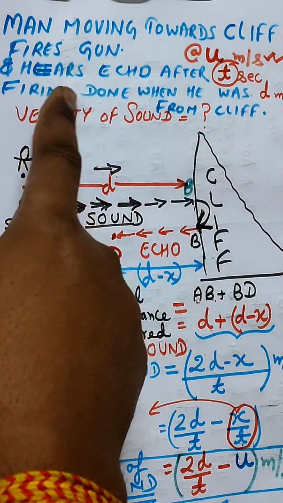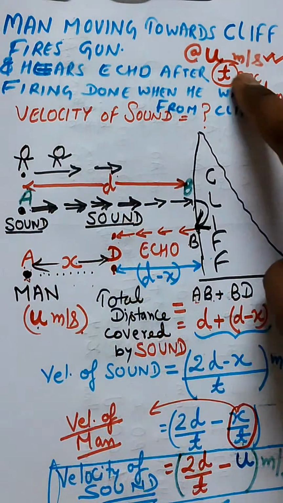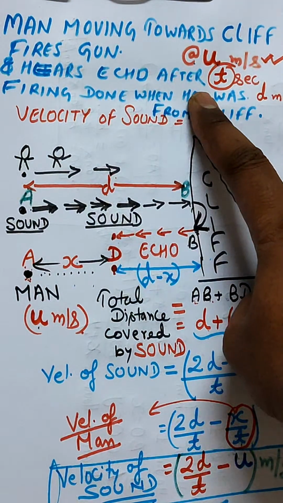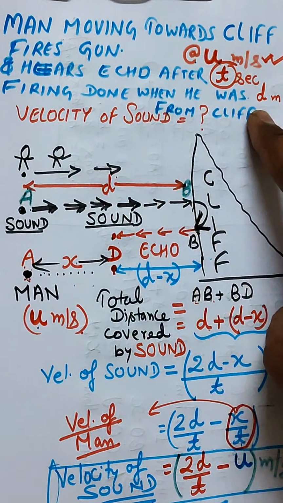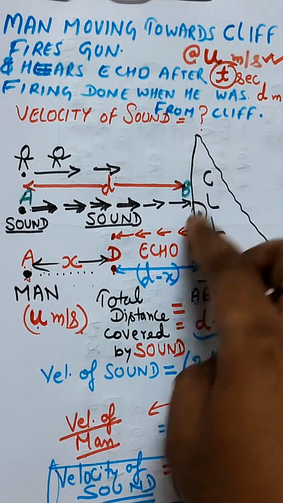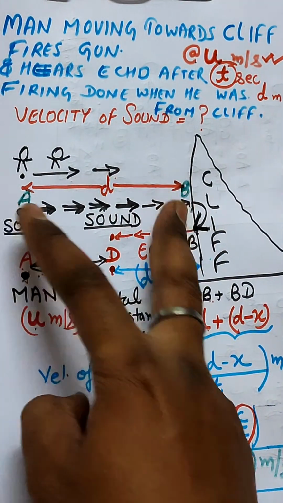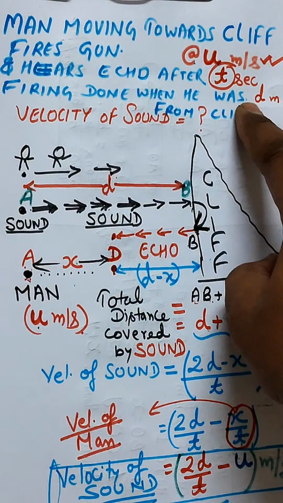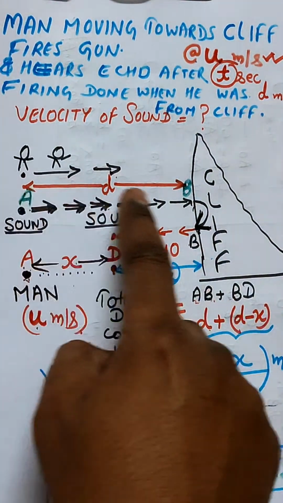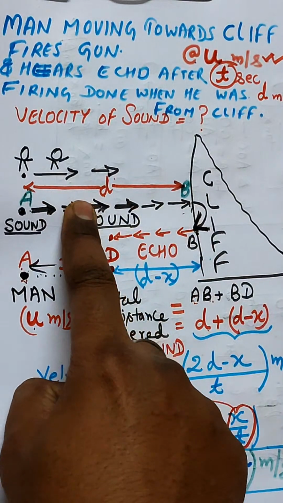So the man was moving towards the cliff, fires gun. Man was moving at the rate of U meter per second and hears echo after T seconds. Firing done when he was D meter from the cliff. Okay, we need to find the velocity of sound. A to B is the distance, because it was fired when the man was D meter from the cliff. So AB is the distance D, right?